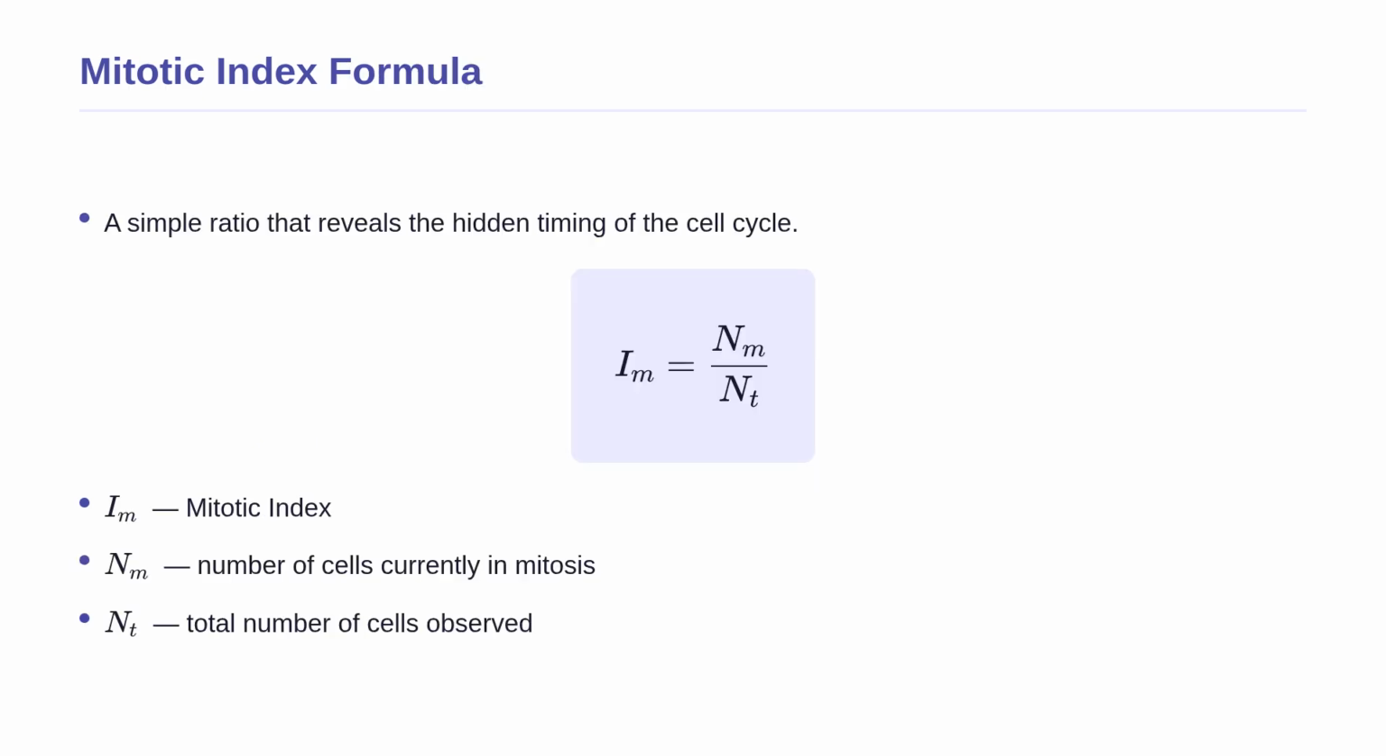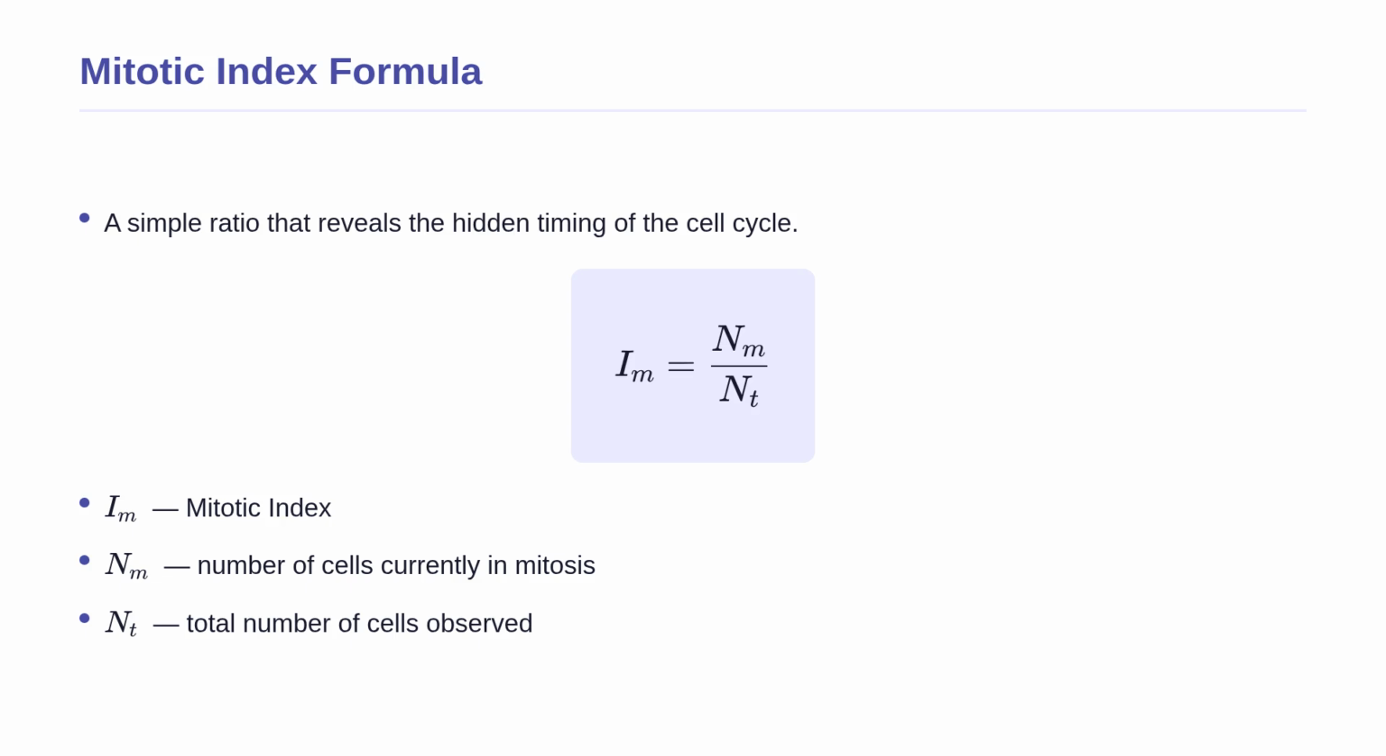Let us look at the mathematical definition of this concept. The formula is IM equals NM divided by NT. Here, the variable IM stands for the mitotic index. The numerator, NM, represents the number of cells currently observed to be in the mitosis phase. The denominator, NT, is the total number of cells observed under the microscope.